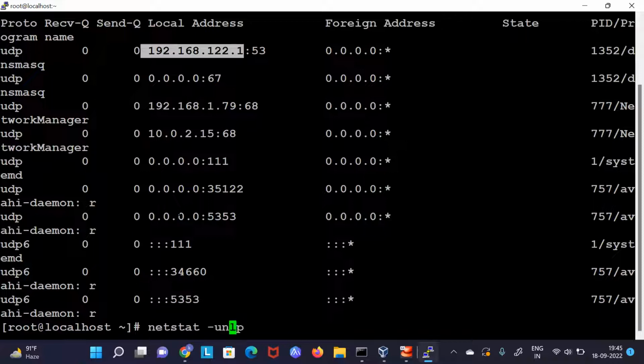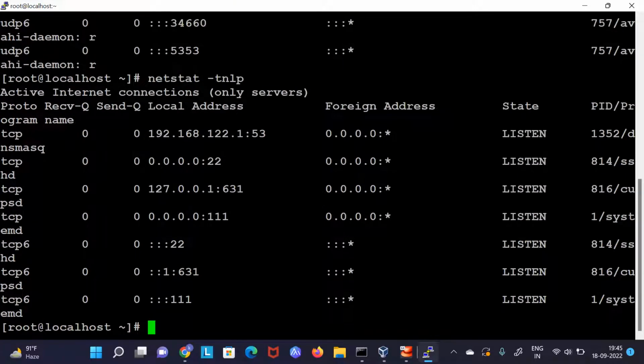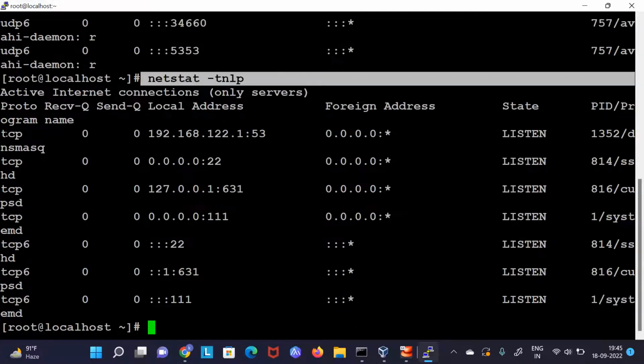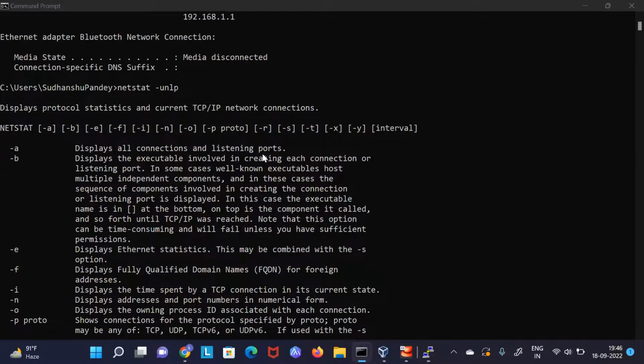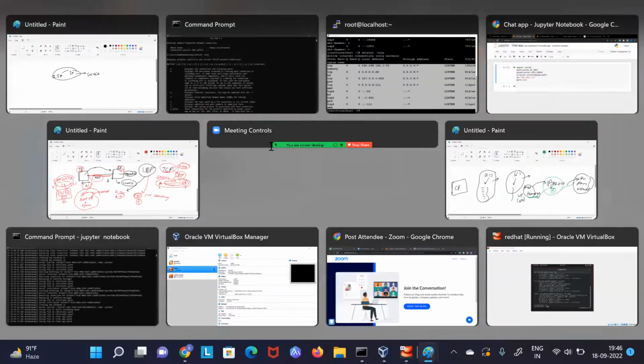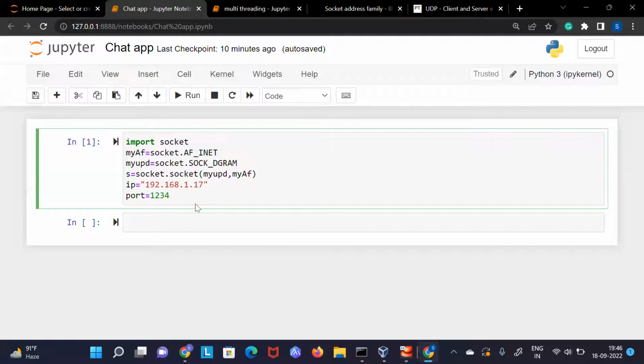Similarly, if you wanted to see how many processes are running in the TCP protocol, you can run netstat -tnlp, and then it will show something on TCP. So basically, it doesn't matter much. You just have to choose a unique port number, because two things can't have the same port number.